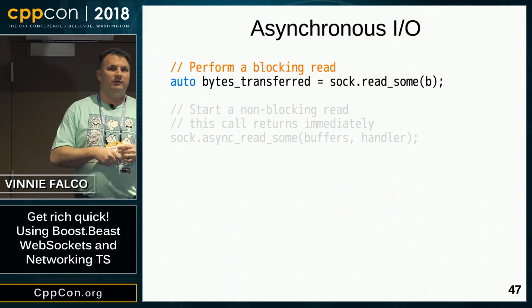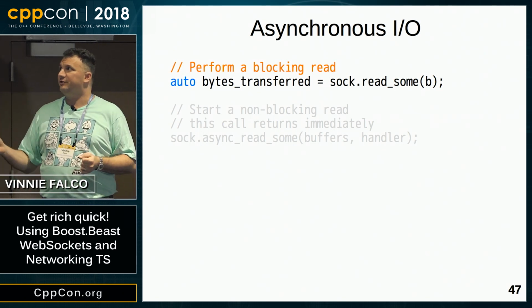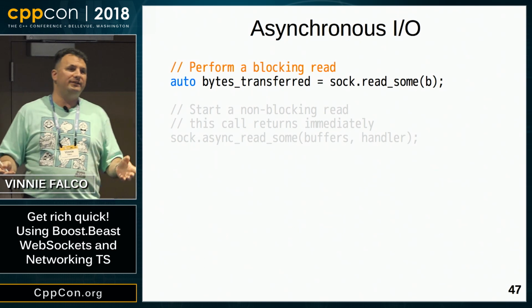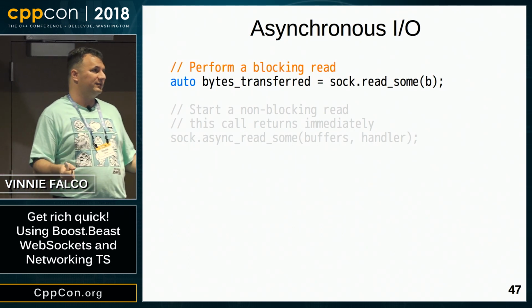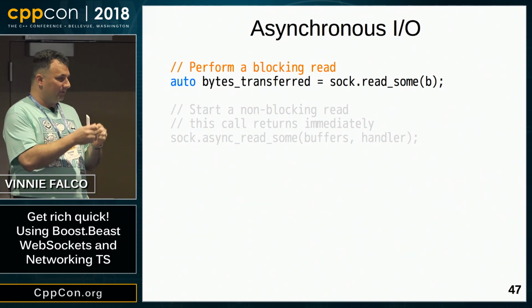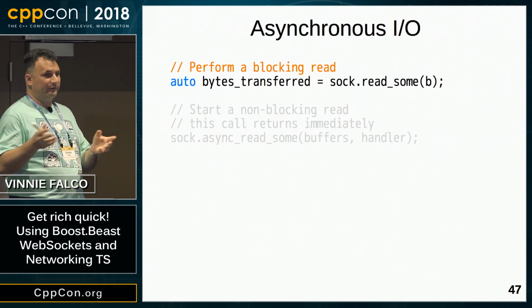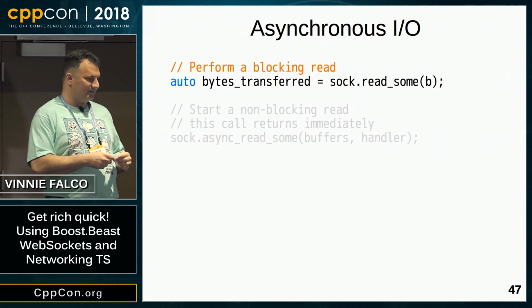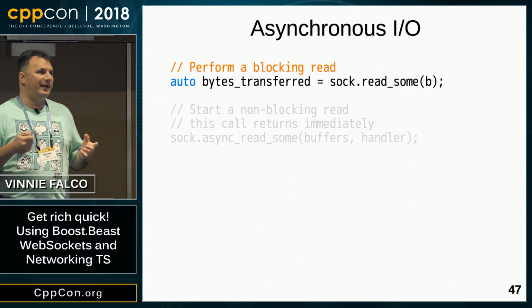Here we have a call to read sum. This is a synchronous function. That means that when you call read sum, it's going to block until it fulfills its contract. That thread of execution is going to be stuck there until it either generates an error or returns some bytes. But very often we want to write asynchronous programs.